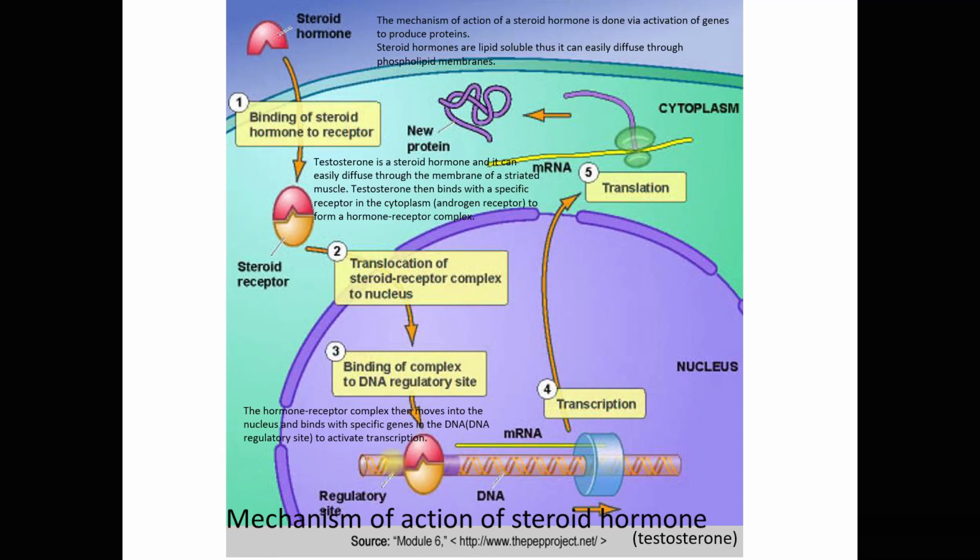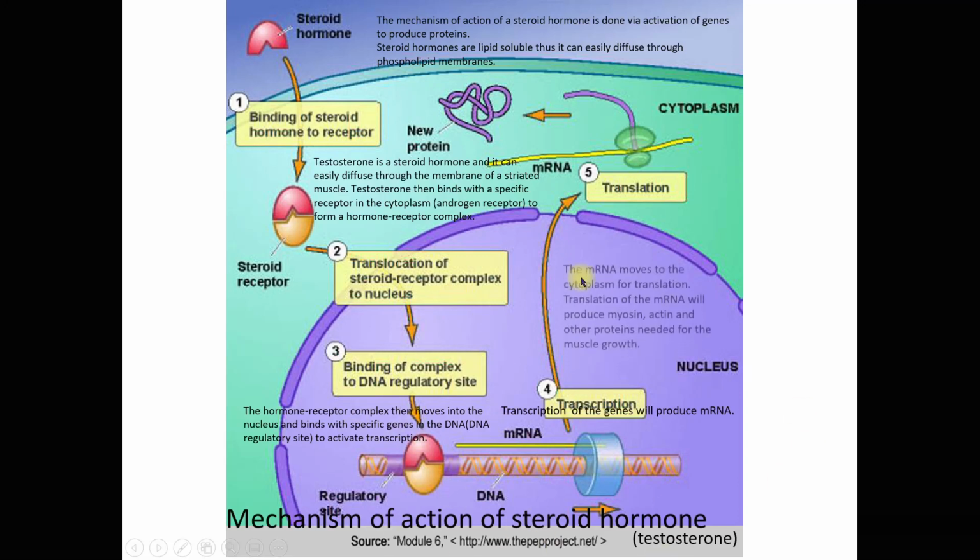The specific genes in the DNA that bind with the hormone receptor complex are known as the DNA regulatory site, which you will learn in more detail towards the end of semester 3, the lac operon to be more specific. So now transcription is activated, and transcription of the genes will produce mRNA.